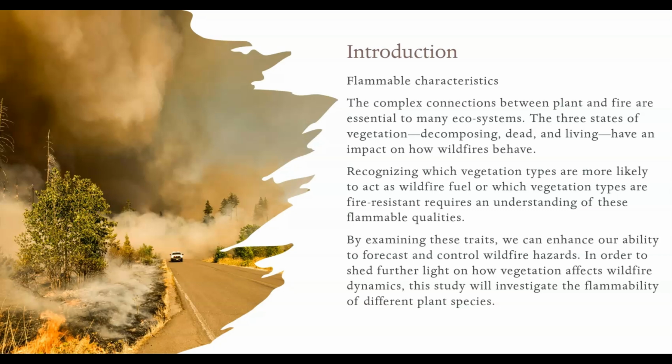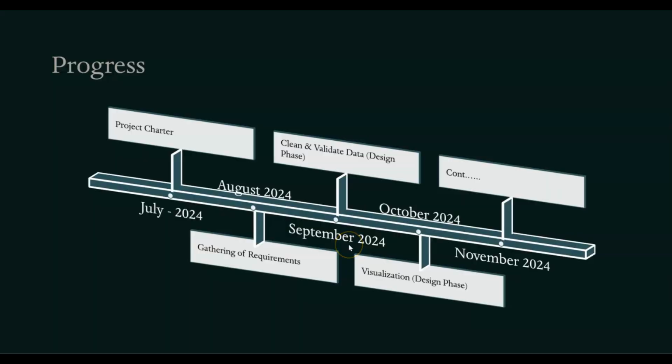So what does it mean for wildfire prevention and management? By identifying areas at high risk of wildfires, we can target our efforts and resources more effectively. We can use this information to develop more effective strategies for preventing and controlling wildfires. Next slide, please.